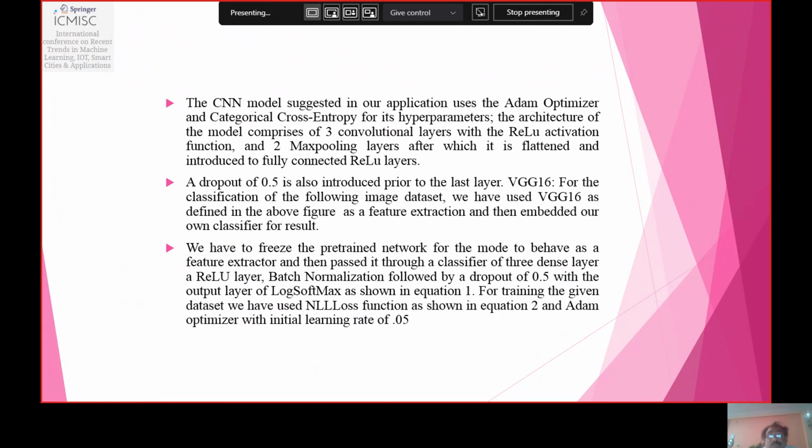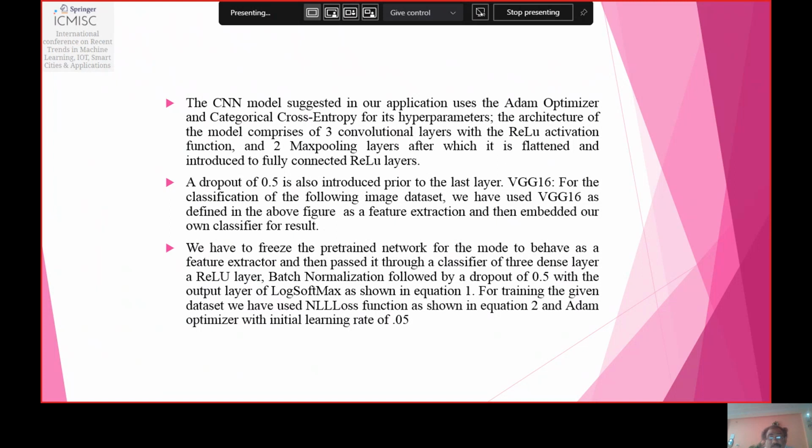VGG16 is used for the classification of the following image dataset. We have used VGG16 as defined in our figure, as you can see earlier, as a feature extractor, and then embedded our own classifier for results. So we have to freeze the pertinent network for the model to behave as a feature extractor and then pass it through a classifier of 3 dense ReLU layers, batch normalization followed by a dropout of 0.5, with the output layer of log softmax as shown in equation 1. We can further show this in the next screenshot.